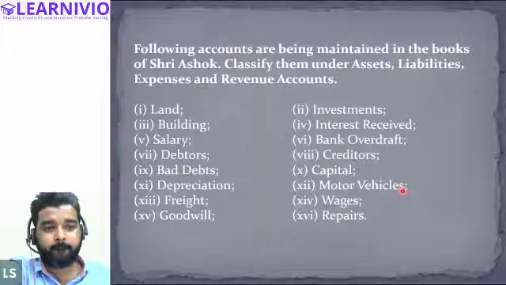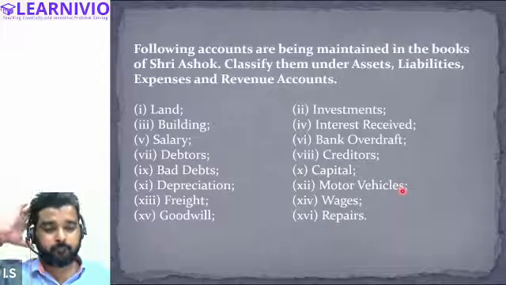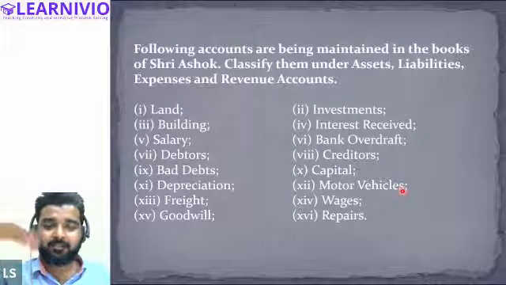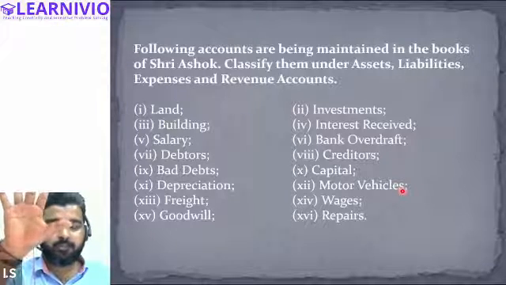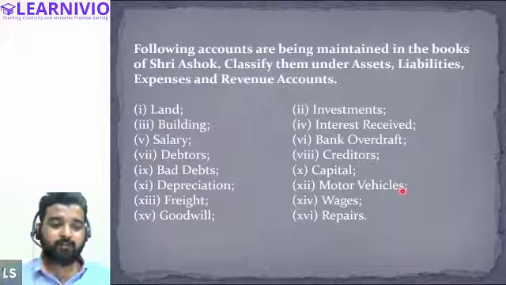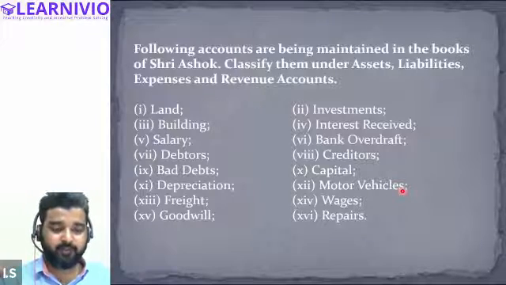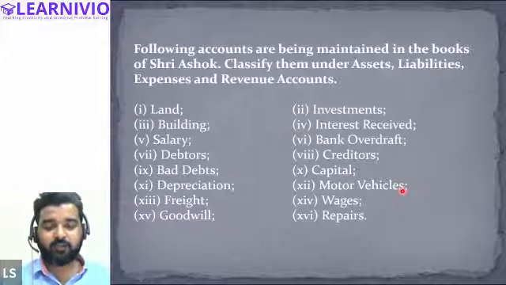Expense account, which is where, sir? Asset, liability, or capital? Expense account is a separate account. There are 5 accounts: asset, liability, expense, revenue, and capital. If you are making expenses like wages, repairing, salary, freight, these are all expenses.